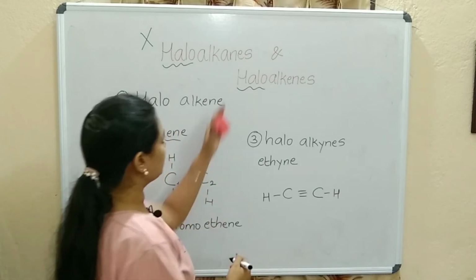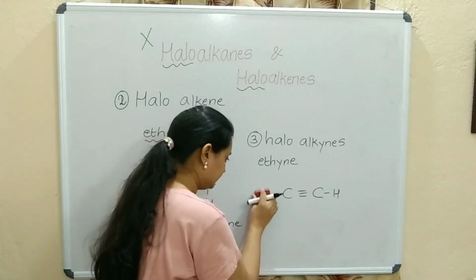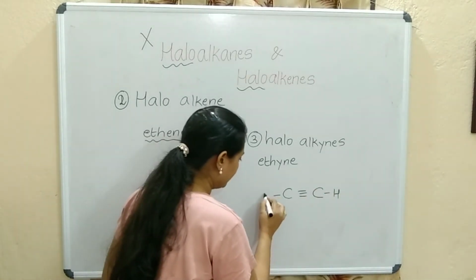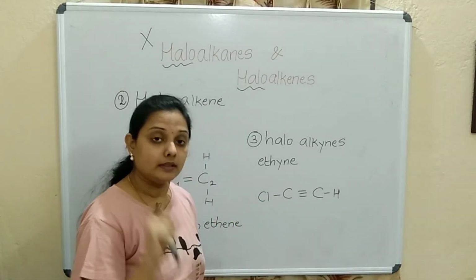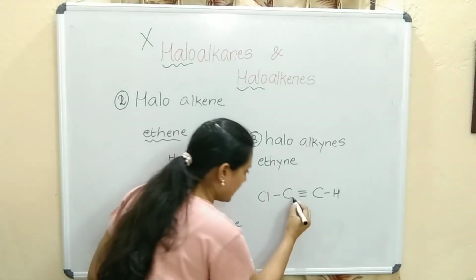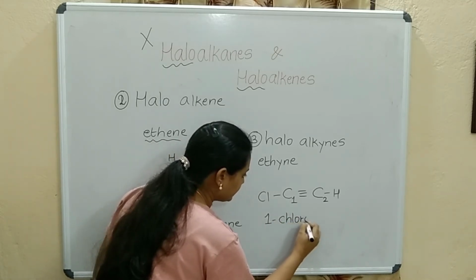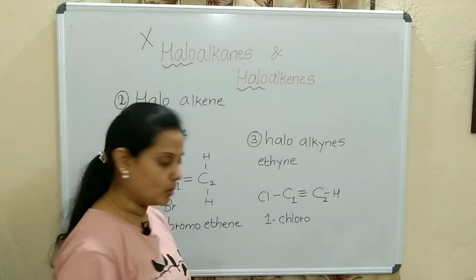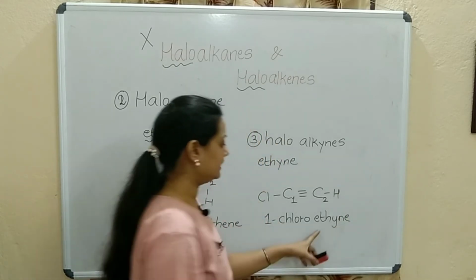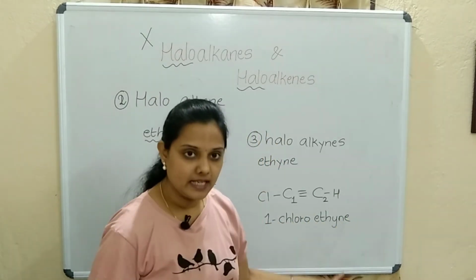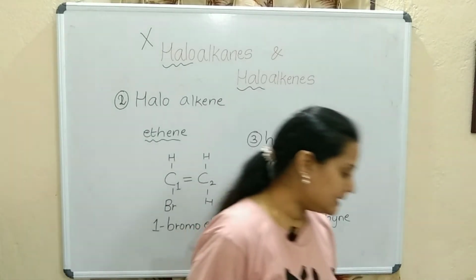Correct? Now we are learning the halo chapter. So one of the hydrogen you will substitute by one halogen, any one hydrogen. So I will put here chlorine. So what is it now? Chlorine is attached to which carbon? That carbon will get number 1 and 2. So 1-chloro, because chlorine is attached to the first carbon, and what is it? Ethyne. Eth because 2 carbons. Why yne? Because there is a triple bond. Correct? Hope it is easy for you.